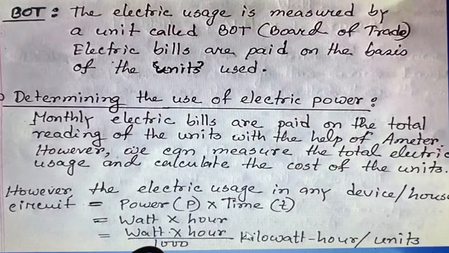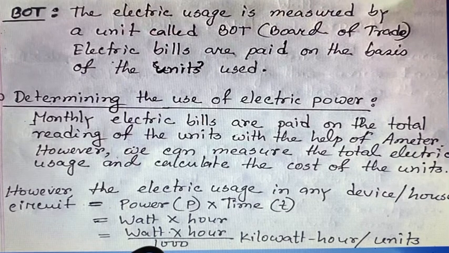The next portion is BOT, that is, the usage of electricity as measured by a unit called BOT. The full form of BOT is Board of Trade. The electric bills are paid on the basis of this unit used. How to determine the use of electric power?